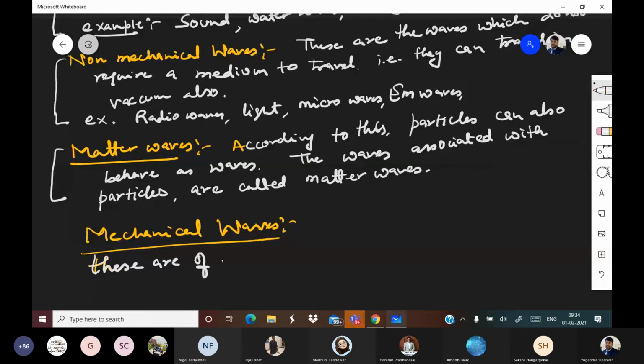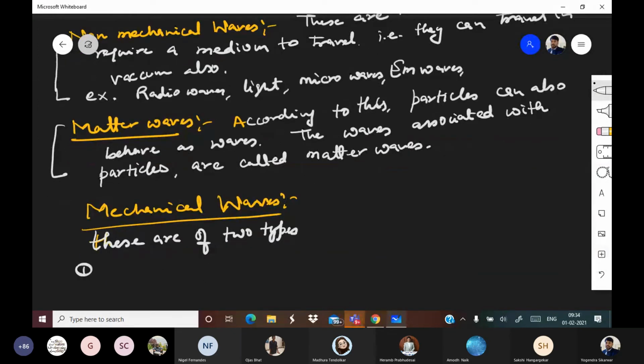Mechanical waves are of two types. Which two types? Number one, transverse, and number two is longitudinal. So mechanical waves are of two types: transverse waves and longitudinal waves.